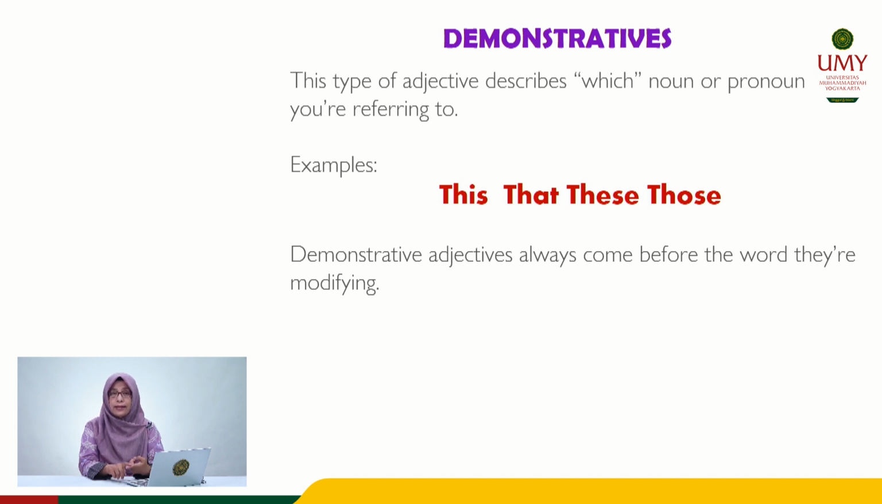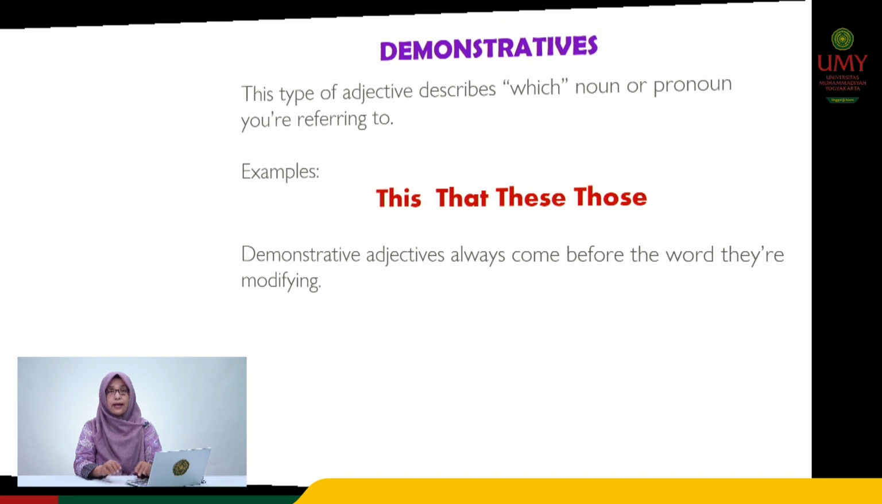For example, this, that, these, and those. This is showing that something is close to you, and that is showing something is far from you, but singular. And these is showing something is close to you, but in plural. And those is something far from you, but plural. So demonstrative adjectives always come before the word they are modifying. For example, this laptop, that window, these lights and those apples.